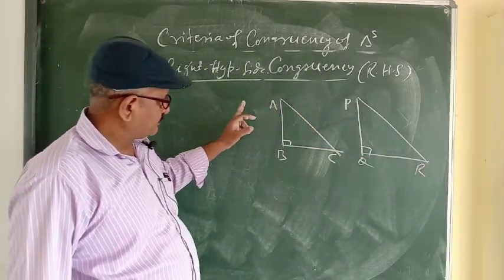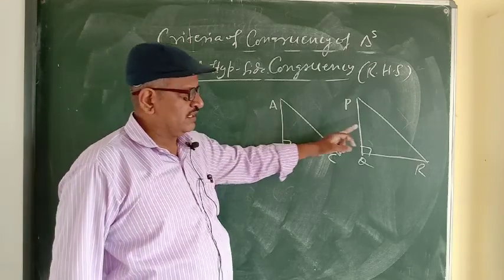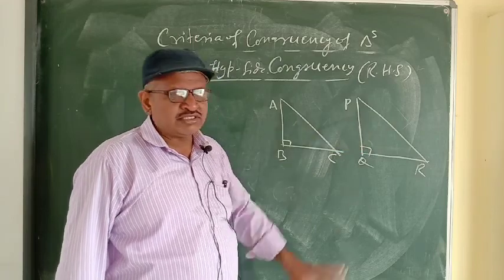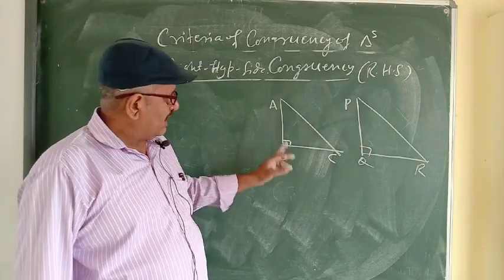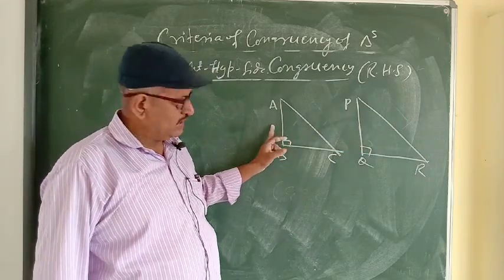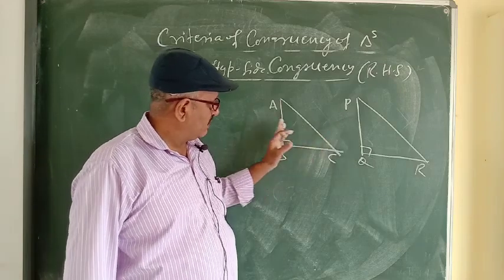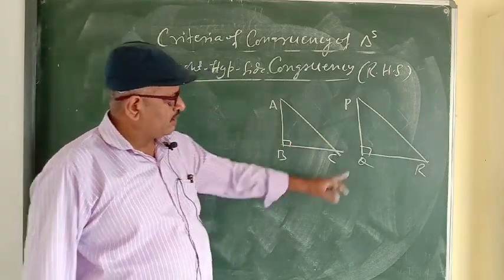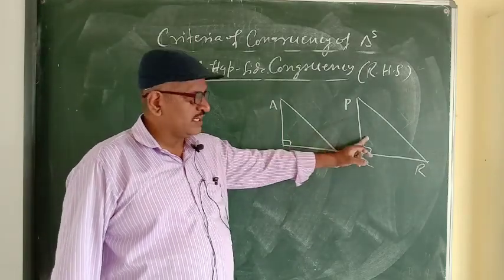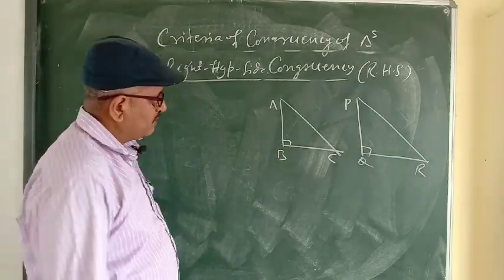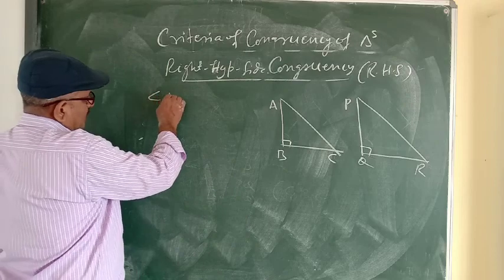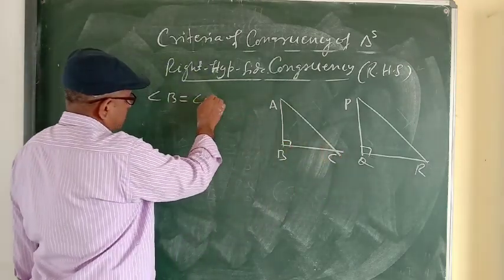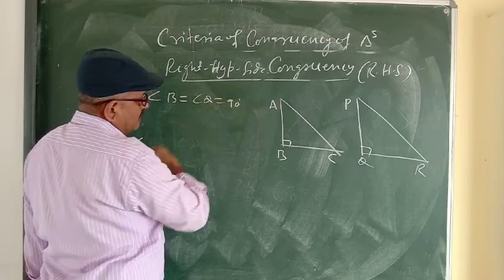So if in both triangles one angle is 90 degree, the hypotenuse of both triangles are equal, and one side other than the hypotenuse of one triangle is equal to one side of the other triangle, then both triangles will be congruent. So what is the condition here? One angle is 90, angle B is equal to angle Q, 90 degree given.